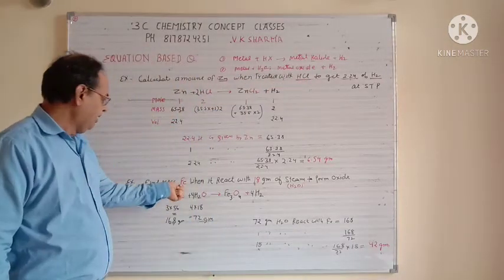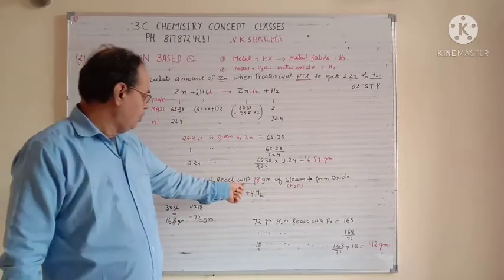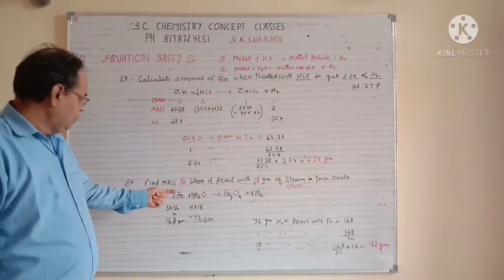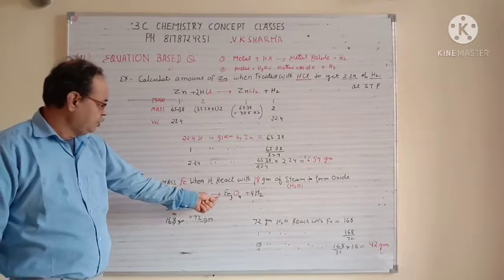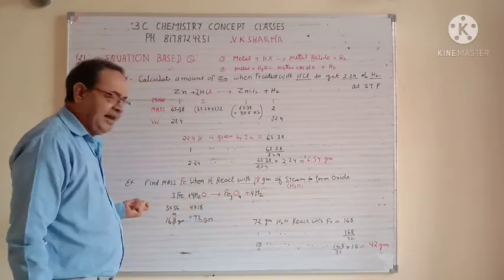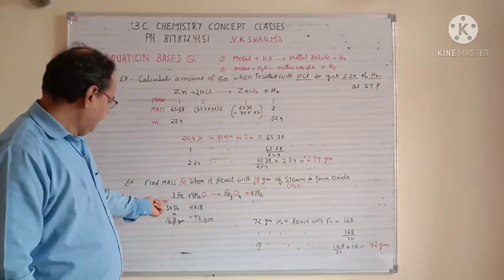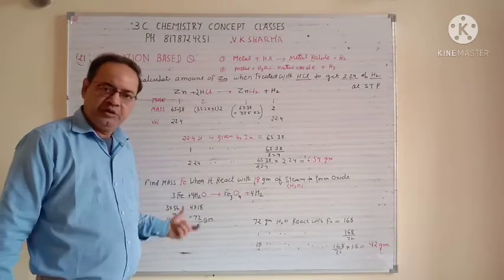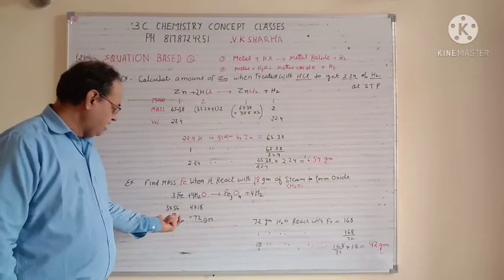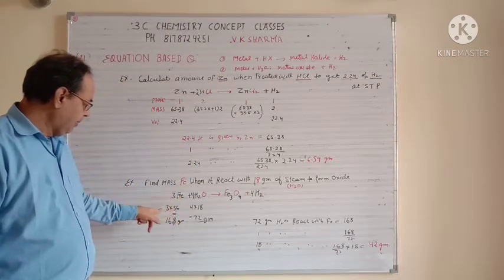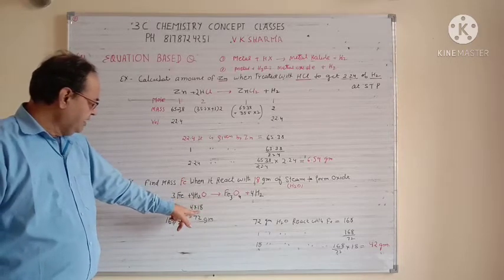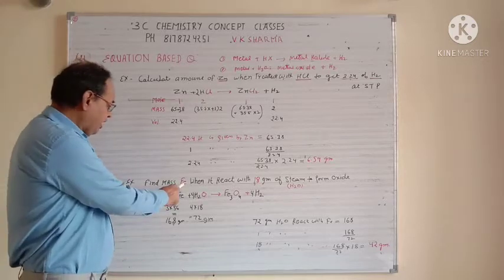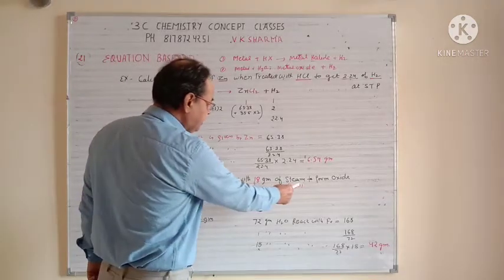So here we have a metal, iron, and the quantity is 18 gram of steam. So the reaction is metal plus H2O gives you metal oxide plus H2. Balance it. So your equation will be 3Fe plus 4H2O gives you Fe3O4 plus 4H2. This is your equation. Now write the mass below it. So iron is 56 multiplied by 3, water is 18 multiplied by 4. So the question is asking to find the mass of Fe when it reacts with 18 gram of steam to form oxide.